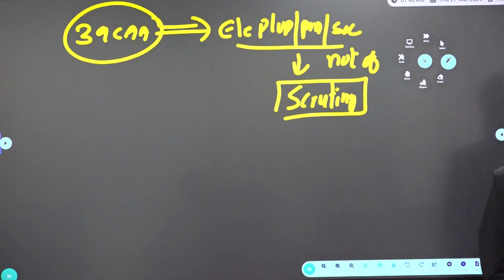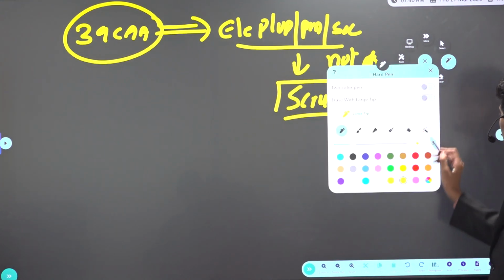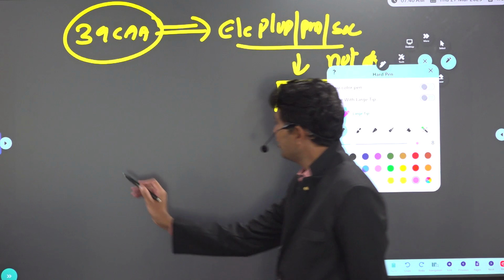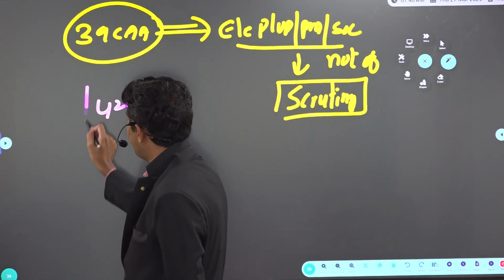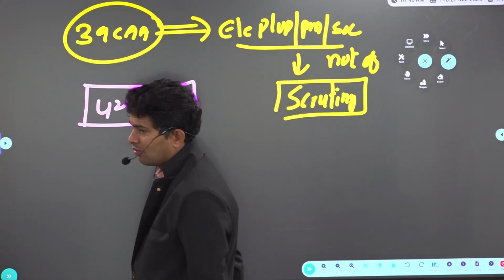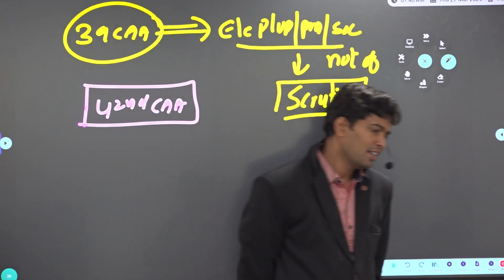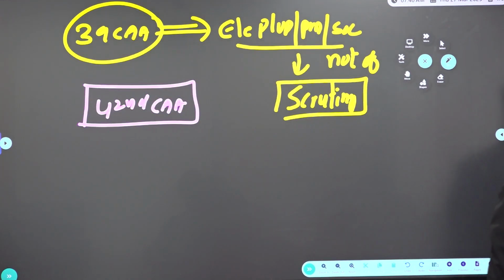Of course, later, several amendments were introduced in the 42nd CAA, which is why it is called the mini constitution. What is mentioned in the 42nd, sir? Already we know. In 1976, which words were added? Socialist, secular and integrity were added.